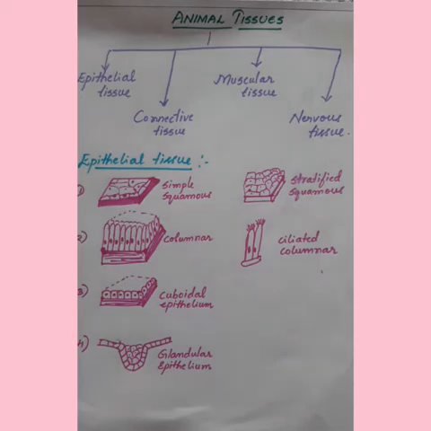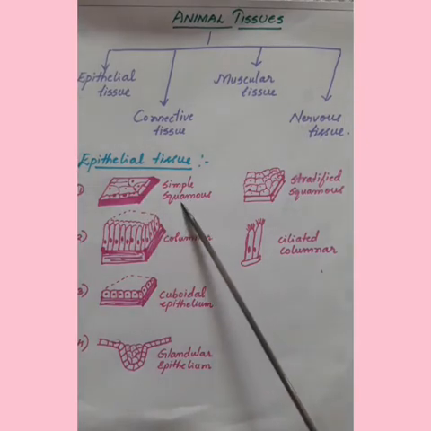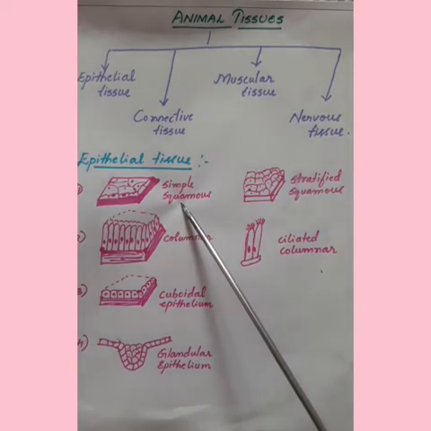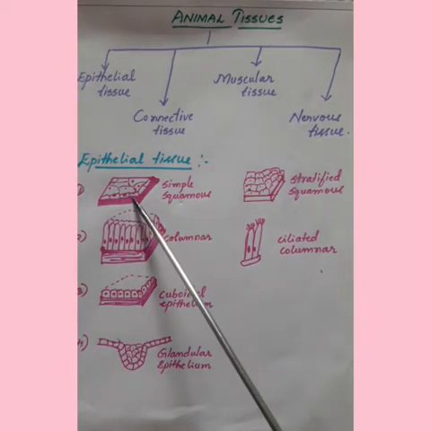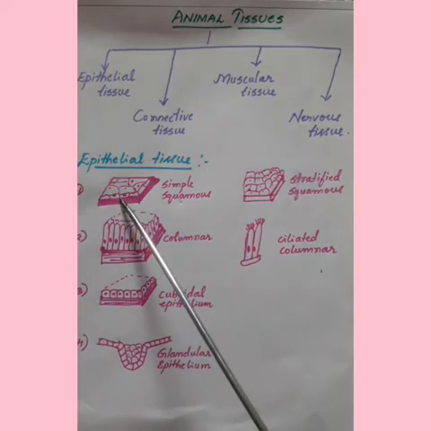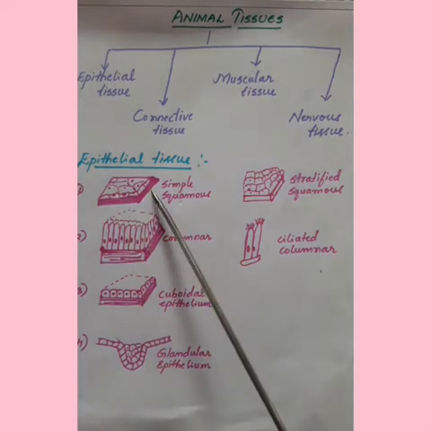So, there a simple flat kind of epithelium is present, known as simple squamous epithelium. These cells are extremely thin and flat and form a delicate lining. The esophagus and the lining of the mouth are also covered with squamous epithelium.